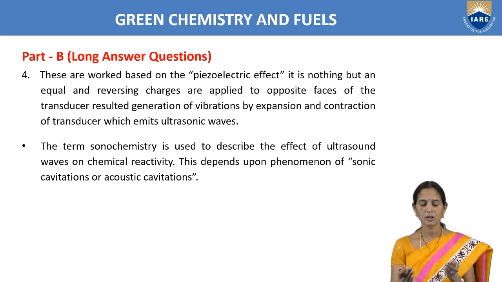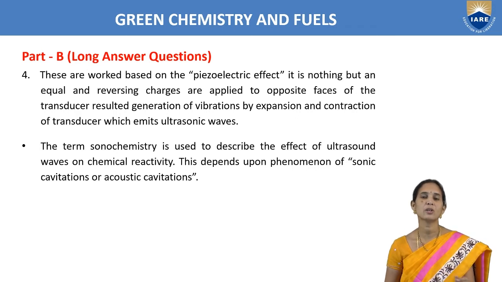In a very simple way, we supply electrical energy, where vibration of the atoms takes place by expansion and contraction of the transducer. We take the material quartz, and expansion and contraction of the atoms takes place. So when we supply electrical energy, it is converted into sound energy, ultrasound. The term sonochemistry is used to describe the effect of ultrasound waves on chemical reactivity.